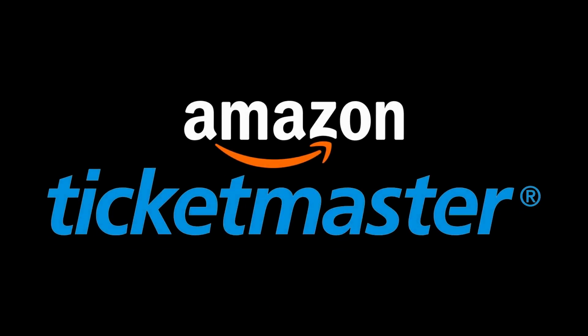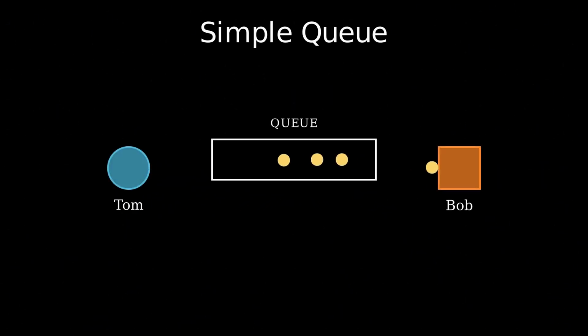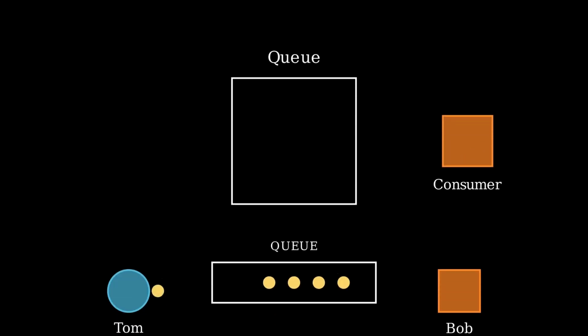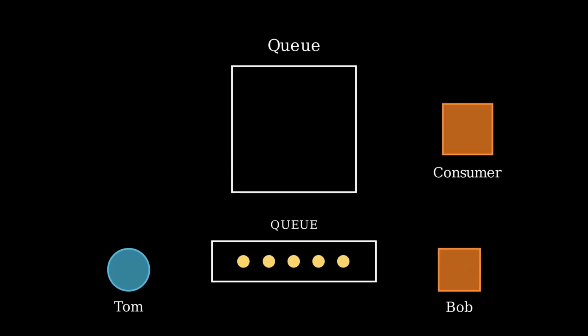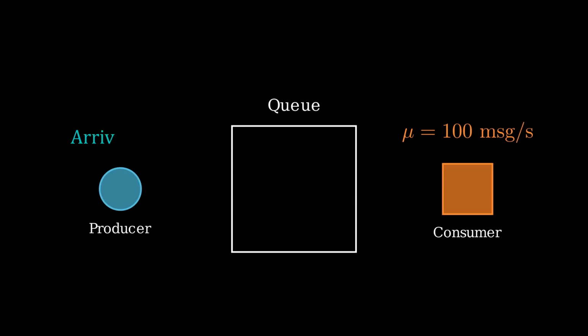This is how queues work every day, behind Amazon, Ticketmaster, and everything that runs a lot of servers. The order is a message, Bob is a consumer, and Tom is a producer. Imagine a single consumer, a single Bob running the kitchen in our analogy. If it can process one message every 10 milliseconds, its service rate is 100 messages per second, and the rate the producer sends out messages is called the arrival rate.